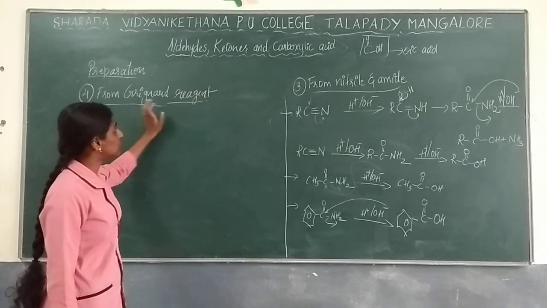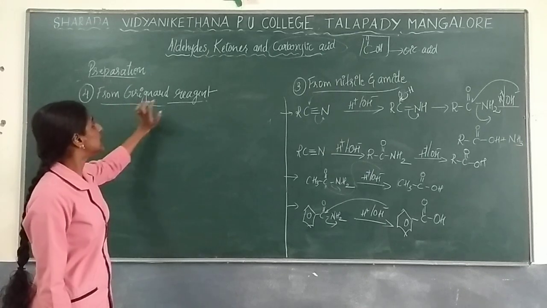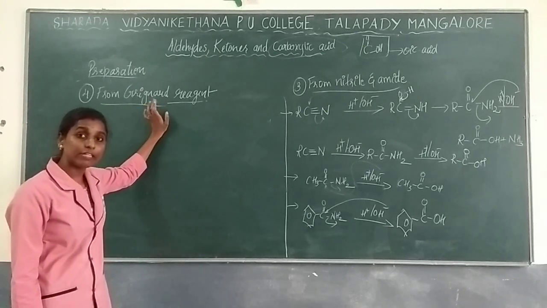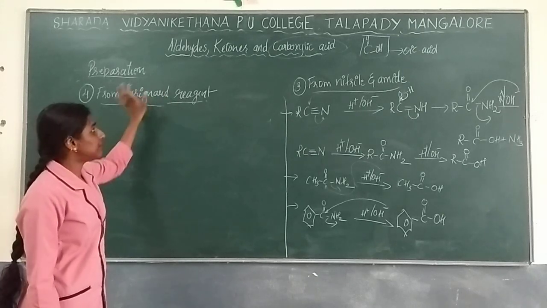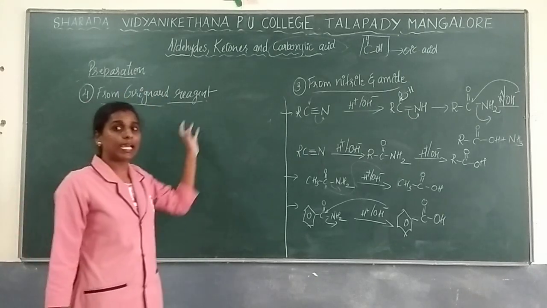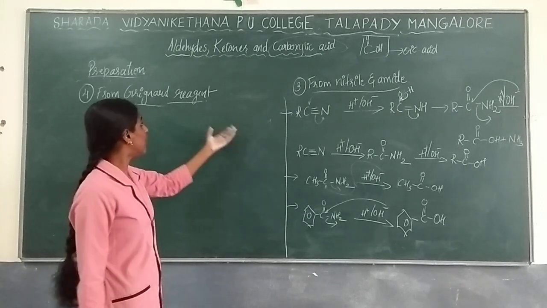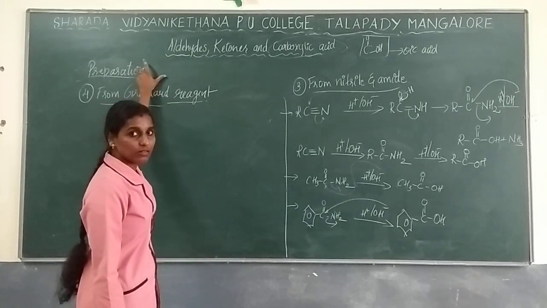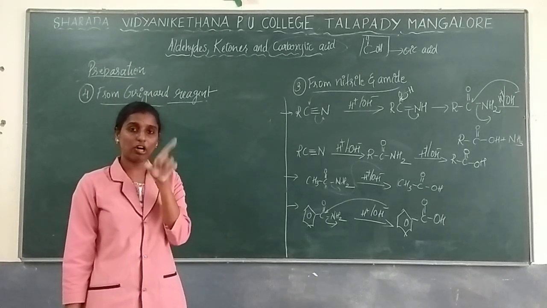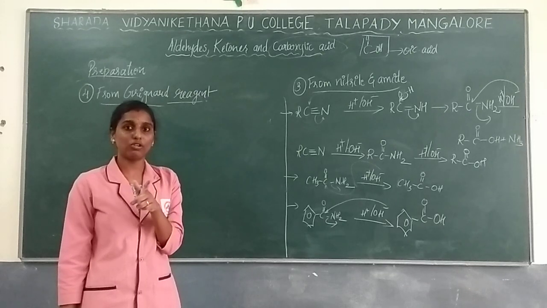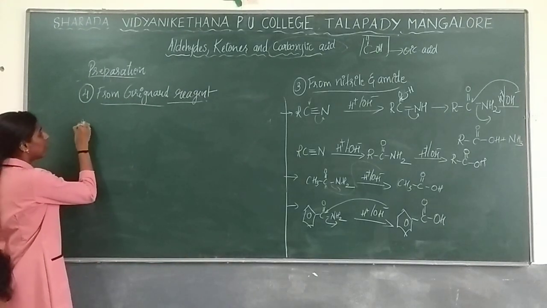So when this question will be asked, you are supposed to write in terms of sentences. So what will happen? First, this Grignard reagent will be reacting with dry ice, solid carbon dioxide. You will get an ionic form. So that ionic form on hydrolysis, you are going to get your carboxylic acid as a product. So this reaction will be done in the presence of dry ether. If you are not writing dry ether, also you will lose 1 mark. So the reaction will go in this manner.